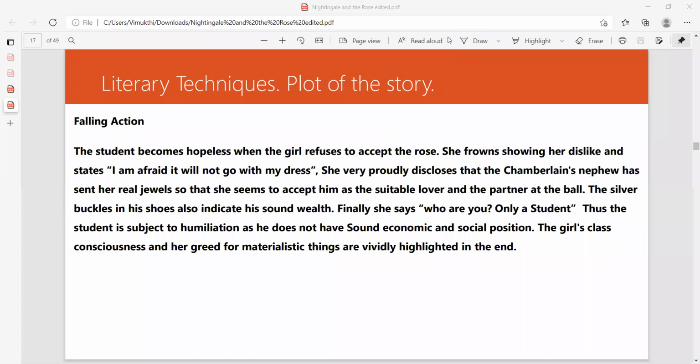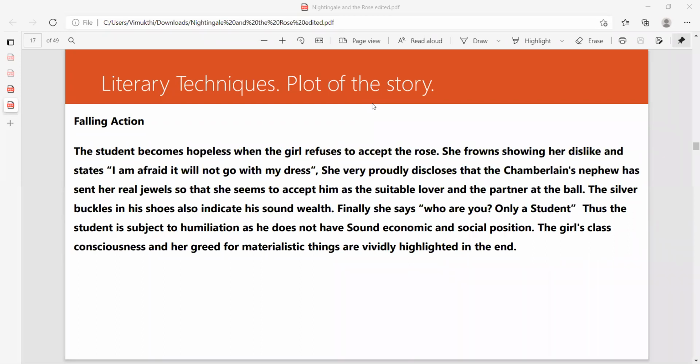You are bringing me a red rose, and Chamberlain means, it's like a Mahamatya, or we can say a minister who works in the palace, right? A type of minister who works in the palace, and his nephew. In English, it is known as that, one of the high class people who actually lived in relation to the palace. That is what we call Chamberlain, right? Like a high class minister. Thus, the student is subject to humiliation, as he does not have sound economic and social position.